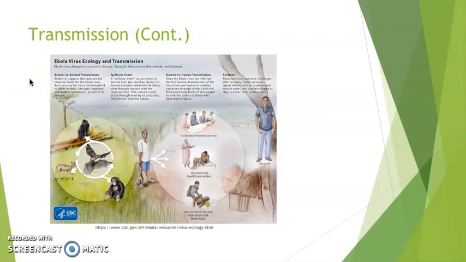This right here just shows the virus ecology and transmission. It basically goes in depth on each form of transmission, such as animal to animal, the spillover event, which turns from animal to human, which then of course goes to human transmission.